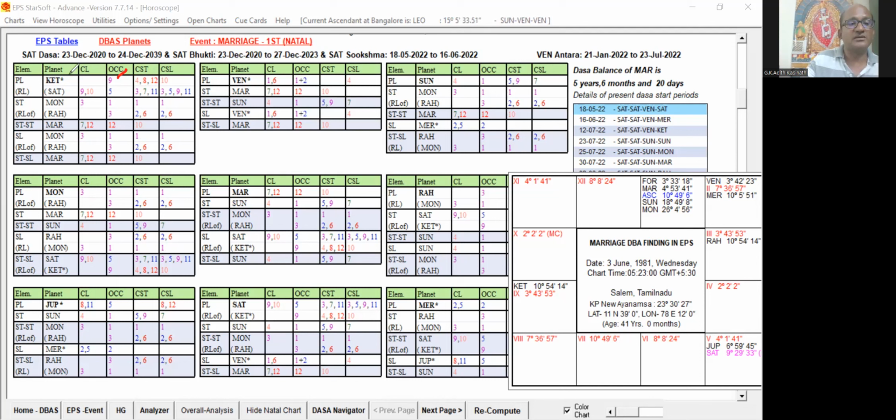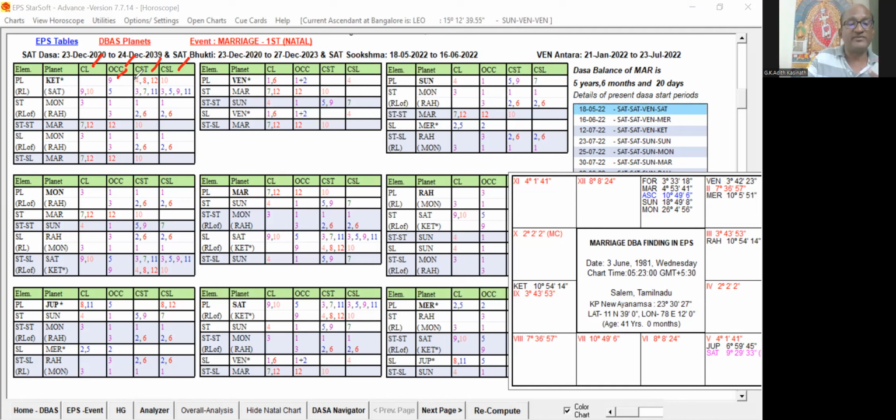For each planet we have Cuspal Lordship and occupying house. In EPS, we take not only CL and OCC, that is Cuspal Lordship and occupying house, but also Cuspal Star Lordship and Cuspal Sublordship, so that all the things are considered.